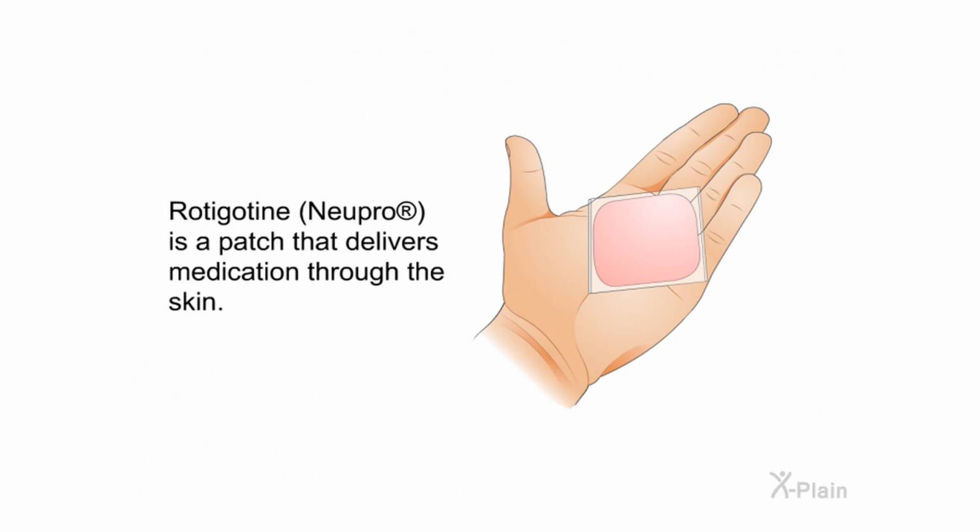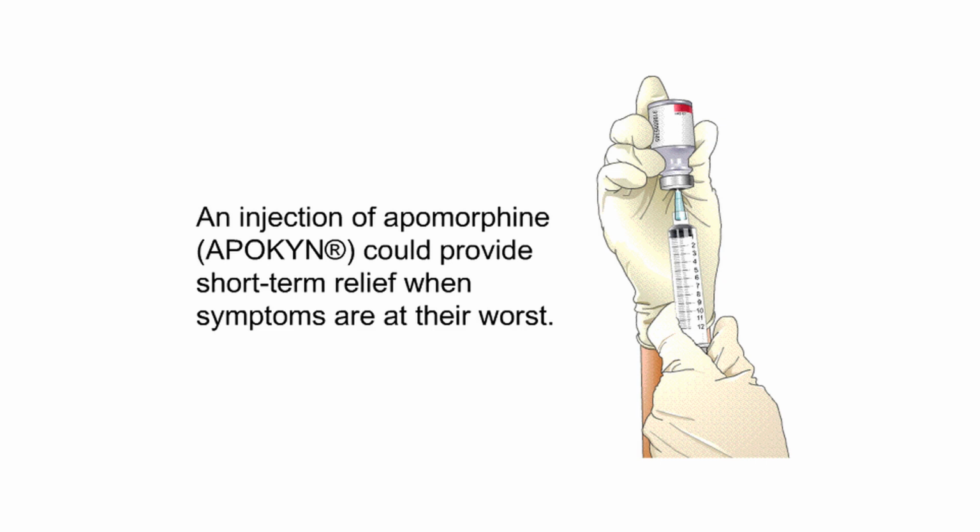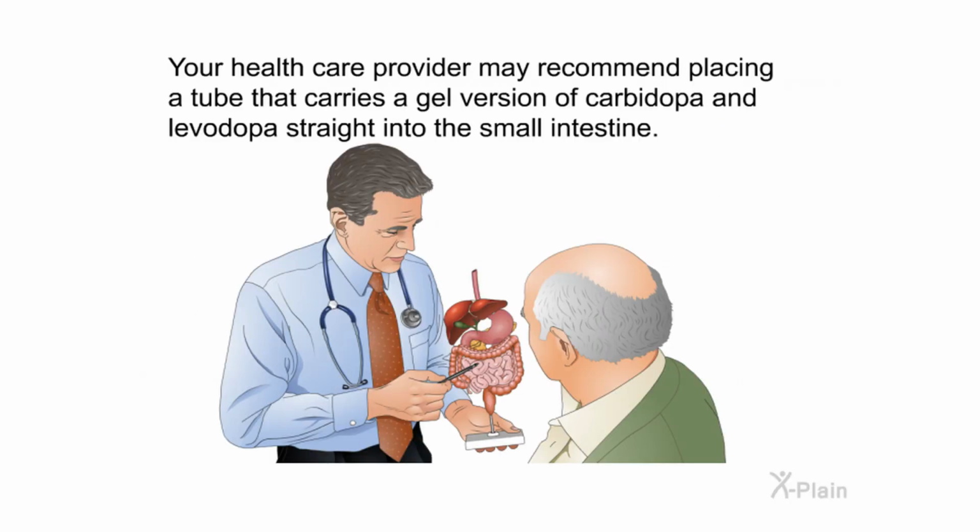Rotigotine, Neupro, is a patch that delivers medication through the skin. An injection of apomorphine, Apokyn, could provide short-term relief when symptoms are at their worst. Your healthcare provider may recommend placing a tube that carries a gel version of carbidopa and levodopa straight into the small intestine.